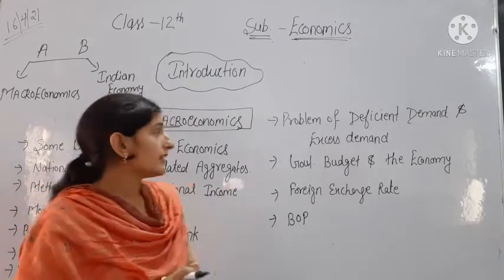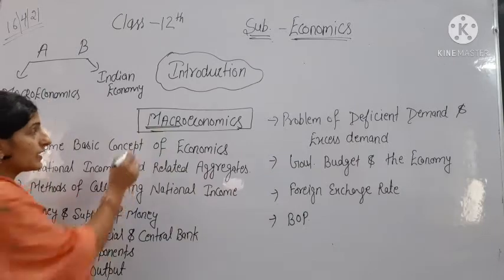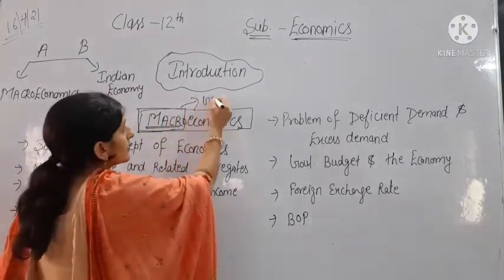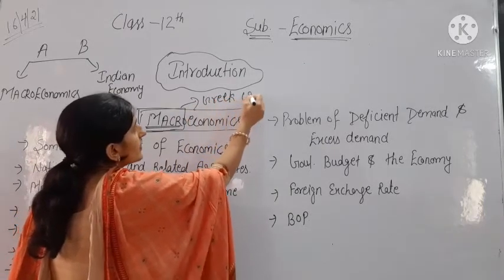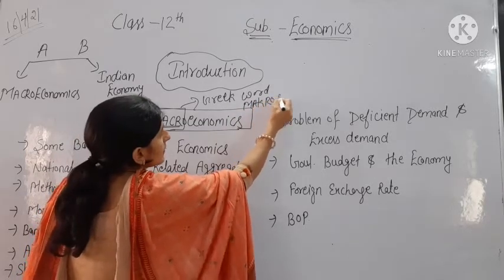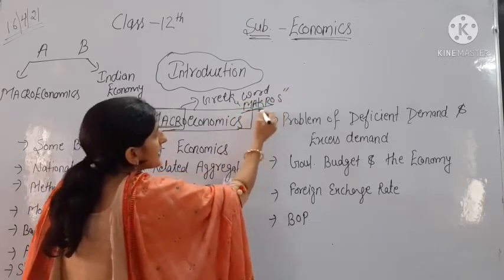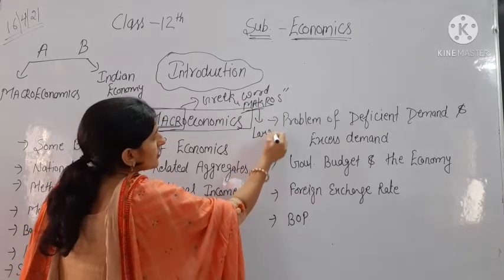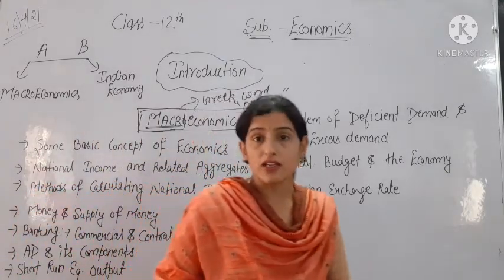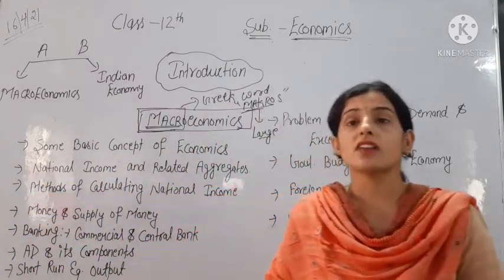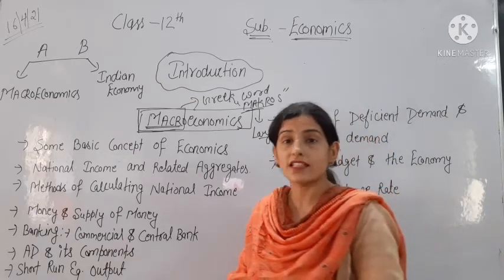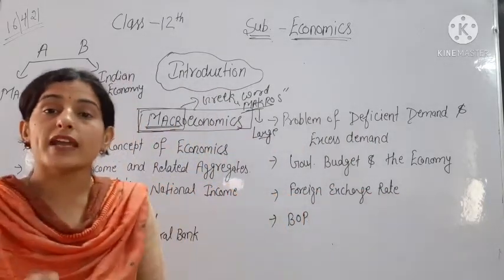But in macroeconomics, macro is taken from the Greek word macros, which means large. So it means that in macroeconomics we will discuss the economic problem at an economy level, or we can say at the national level. Economy as a whole.